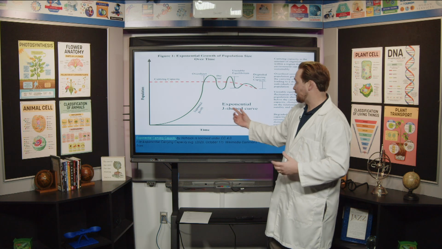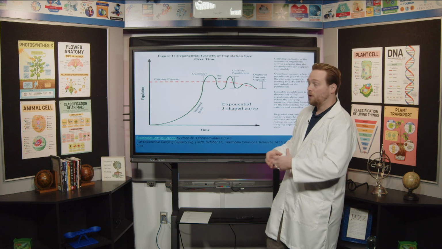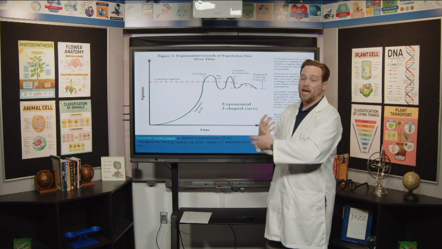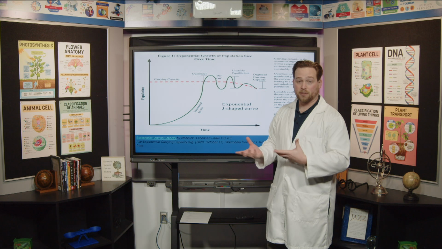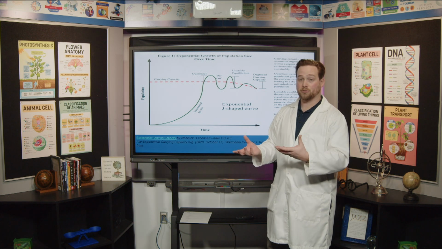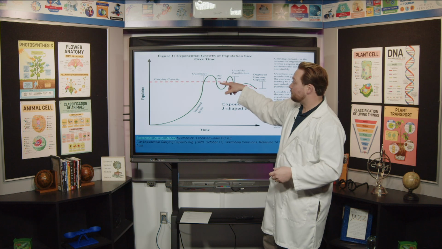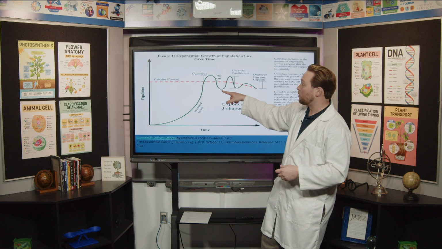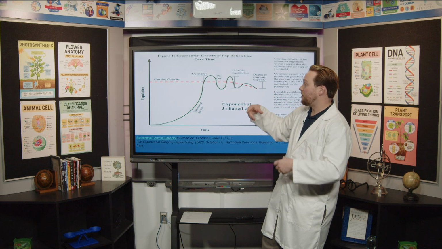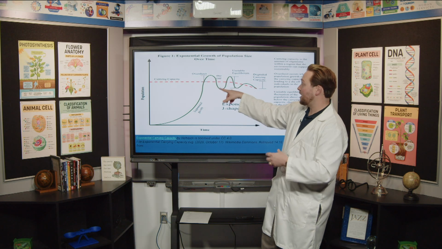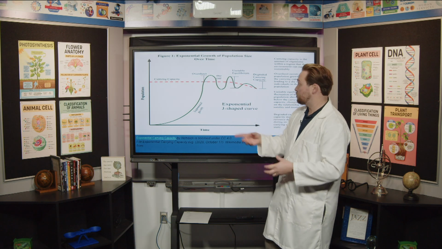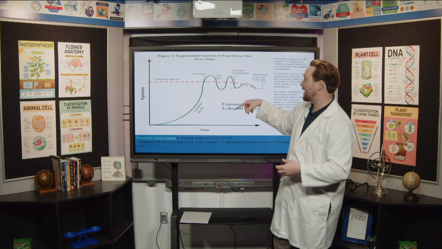Because this is an exponential shaped curve, this could be a type of animal that reproduces very quickly. So maybe it's rabbits or mice or something like that, where they reproduce very, very quickly. And so we go below that carrying capacity again, but then everyone has what they need now, and so they start to reproduce really quickly, and then the same thing happens.